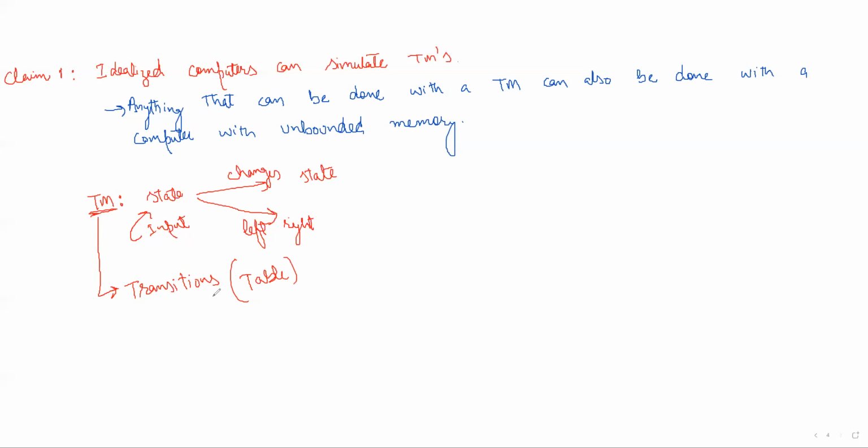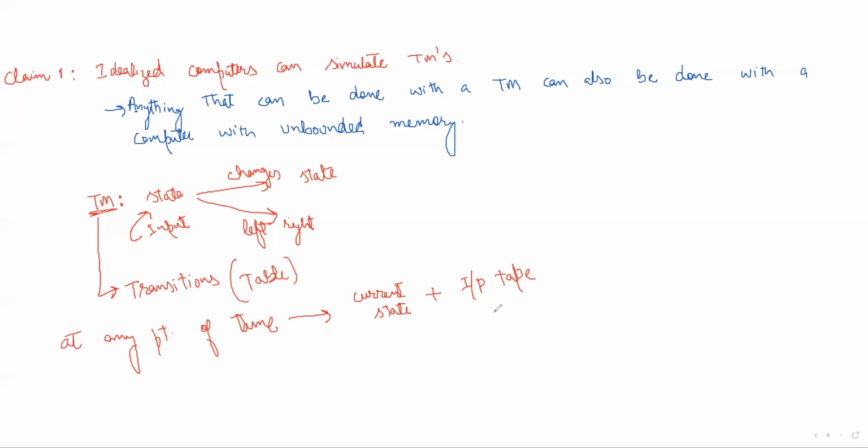For any Turing machine, at any point of time, we should know the following details. We should know what its current state is. Plus, we should also know what is there on the input tape.